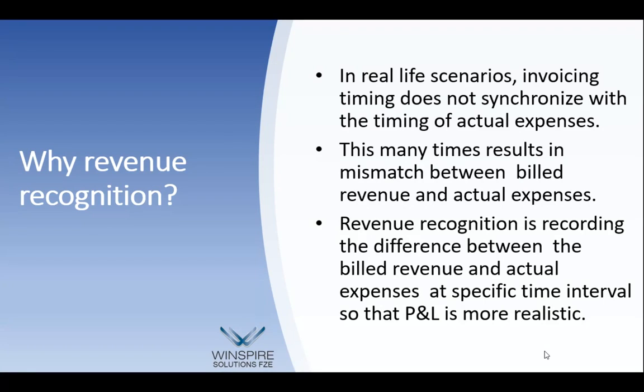Because there is a high fluctuation between revenue and cost, you have to even it out when representing it in your P&L. So this is done through a method called revenue recognition. It is actually recording of the difference between the billed revenue and actual expenses. Of course, whatever I am talking now is more relevant for finance and accounts related people. But in any case, this is an important concept. So we will take one more minute to explain this and then go back to the software.